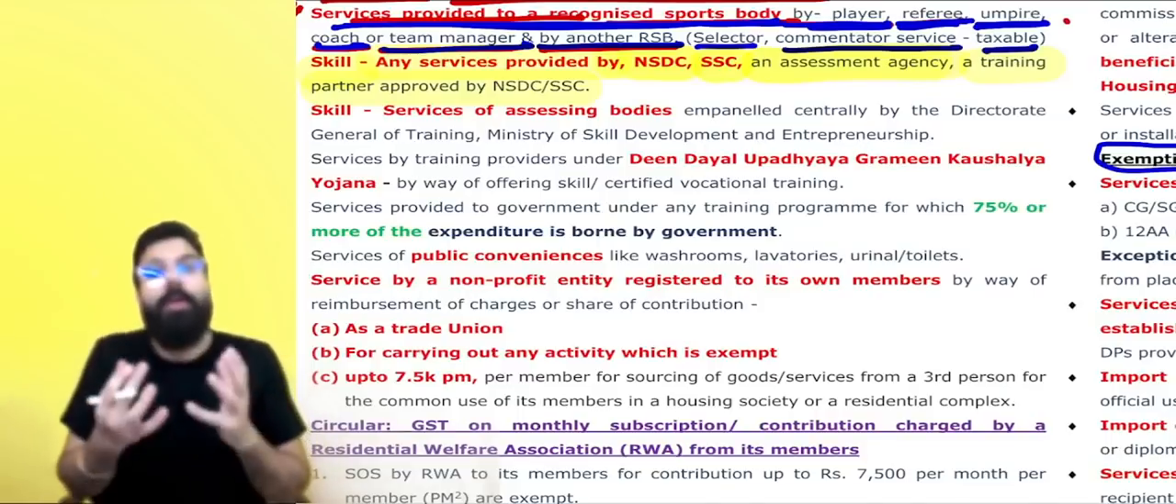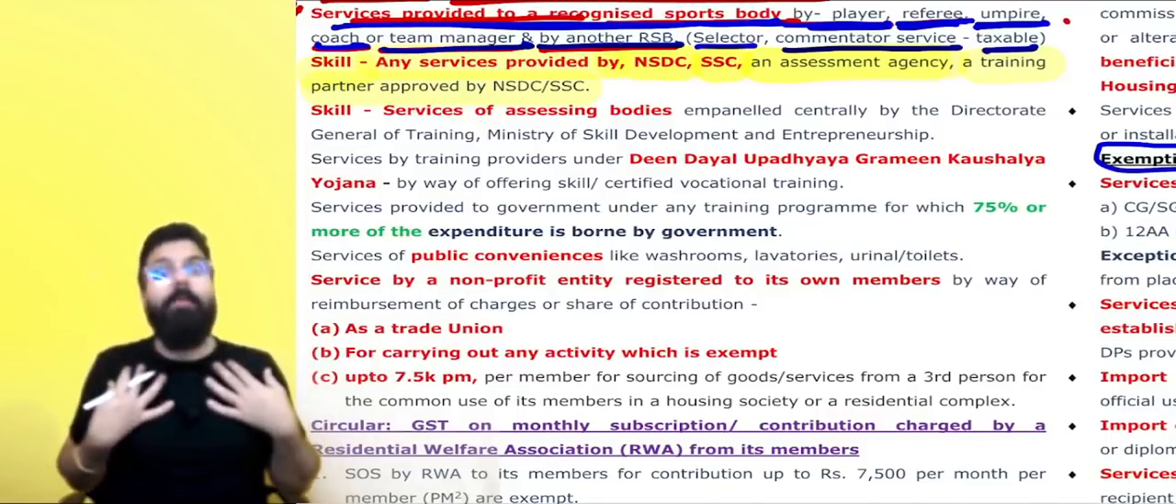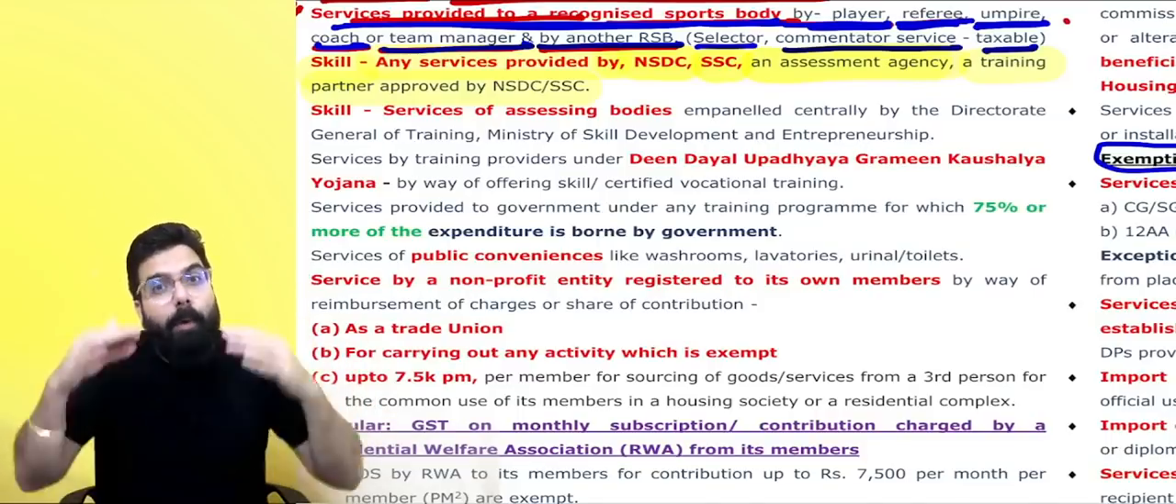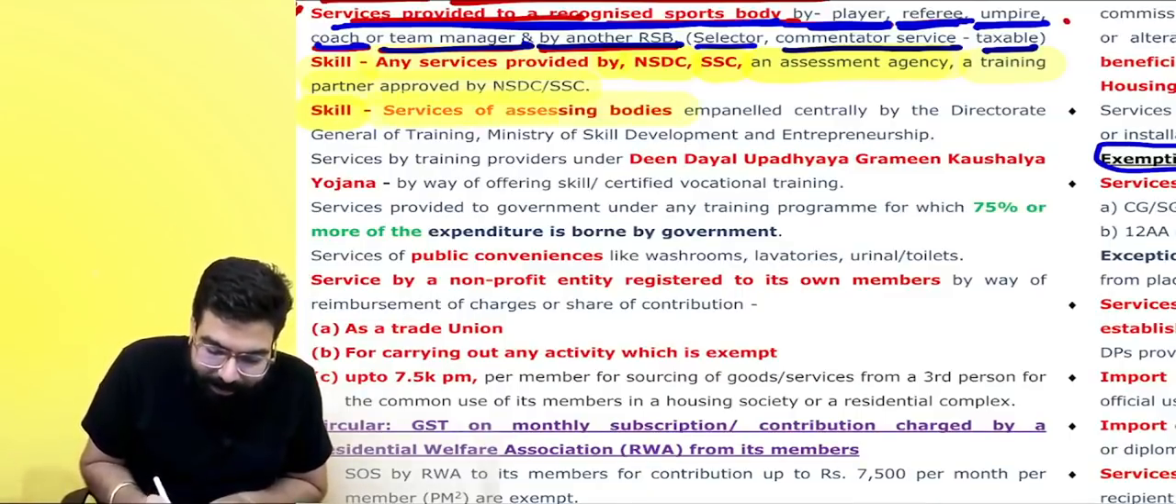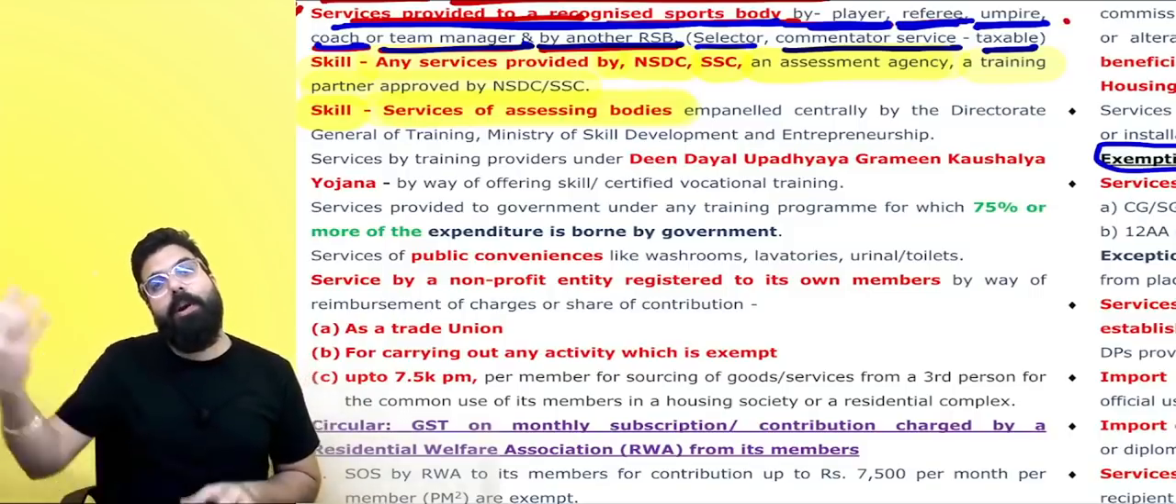Government wants skill to develop. If skill develops, people will be more employed, and then poverty levels will come down. Next, skill services of an assessing body. There is an assessing body that does the assessment.